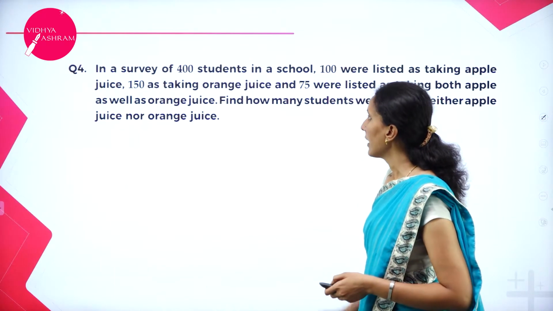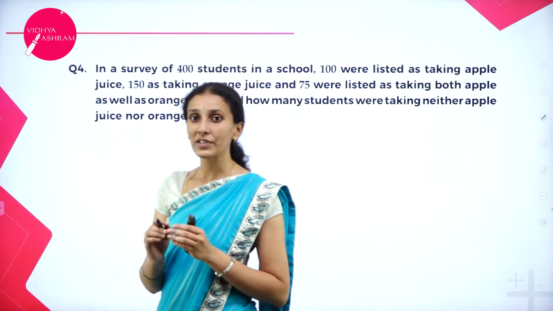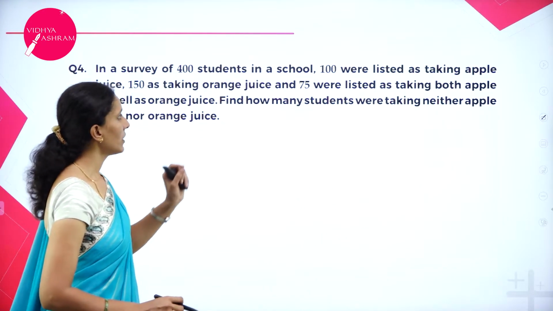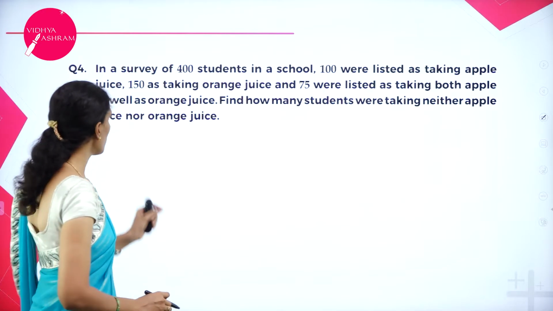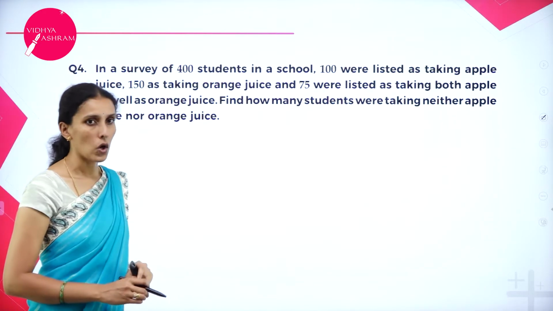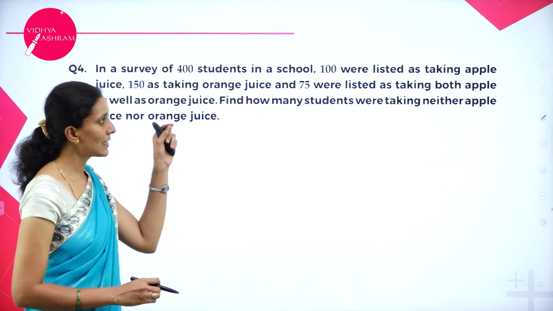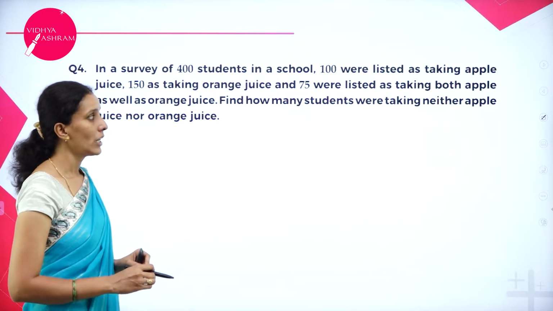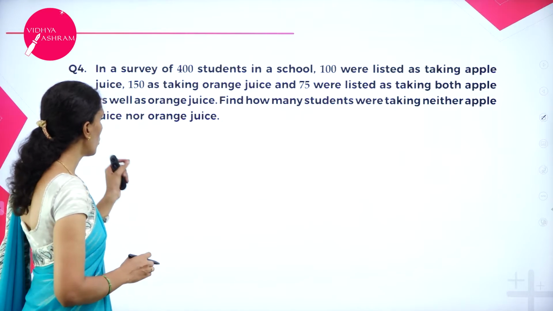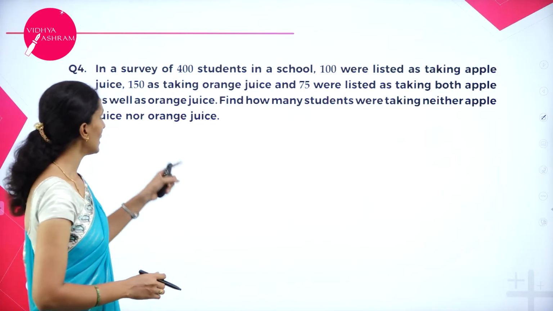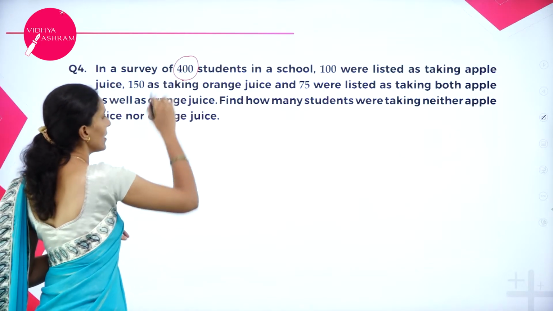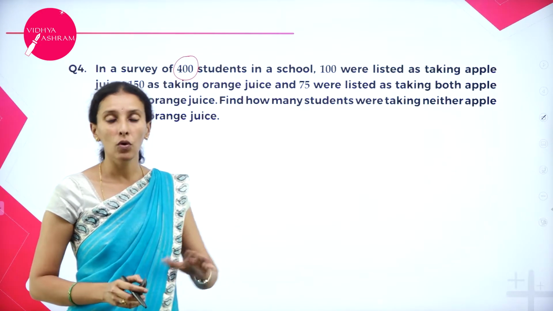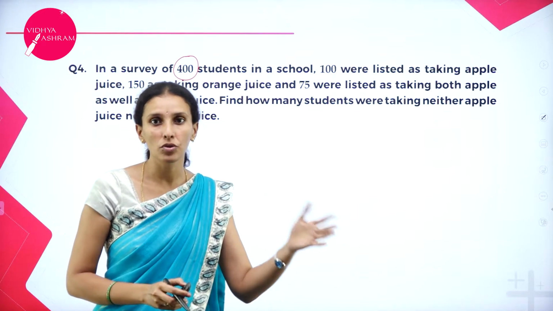Next, in a survey of 400 students, 100 were listed as taking apple juice, 150 taking orange juice, 75 listed taking both apple and orange juice. Find how many students were neither taking apple juice nor orange juice. So here 400 students is given, but they are not telling you all the students will take apple juice or orange juice.